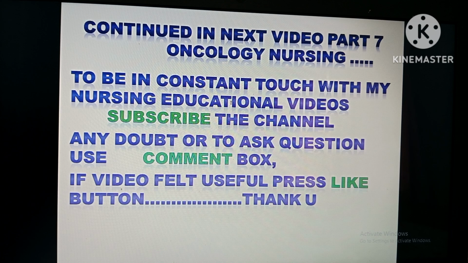So I hope students, you understood chemotherapy is very important. They may ask it for 5 marks. So the remaining part we will discuss in the next video. This is part 7.